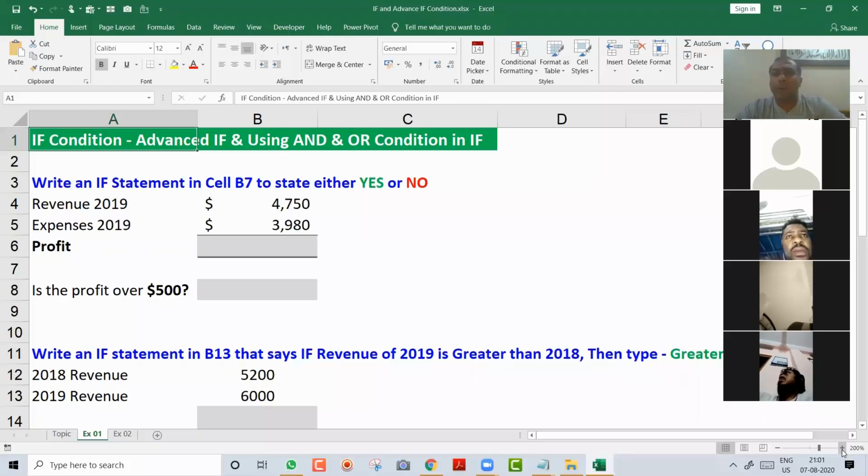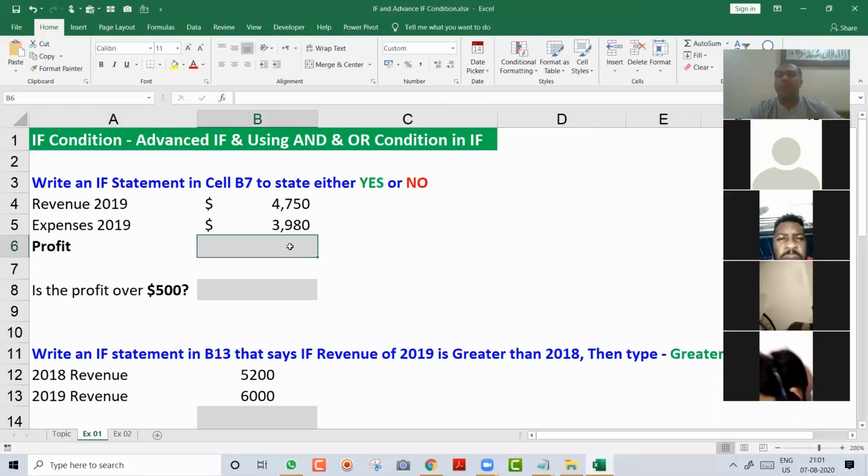Most of you, not most of you, all of you are working in Excel. Hence, you all are here in the session to learn Excel. So today we are going to learn the if condition. How do you write the if condition in Excel? We are going to take 6 examples. First, we will learn the basic if. We will learn how to do calculations in the if. Then we will also learn how to write multiple levels of ifs. Okay. So let's start with the first topic.